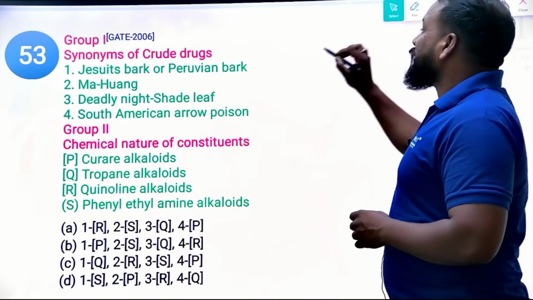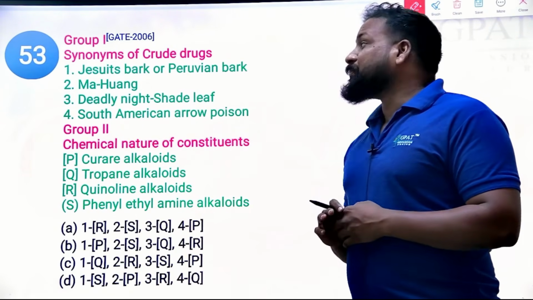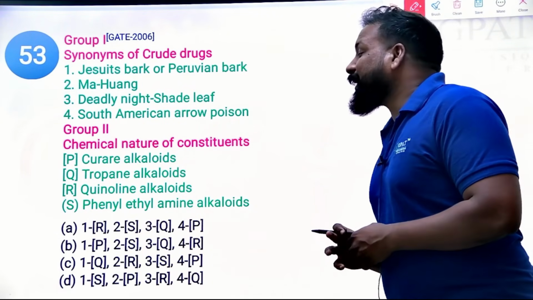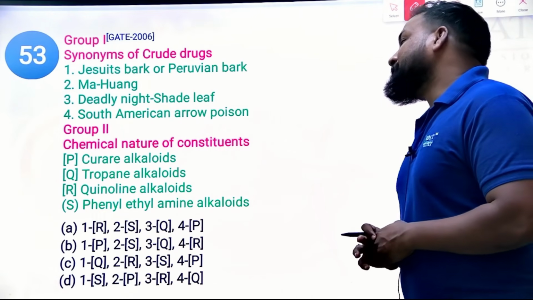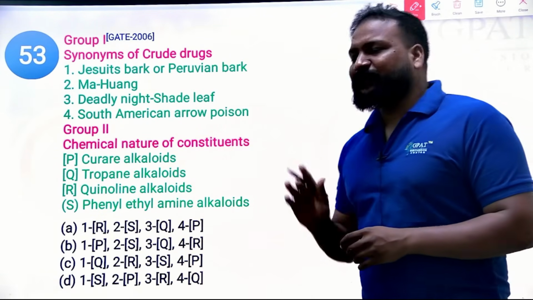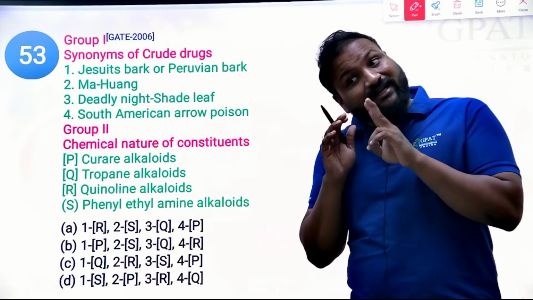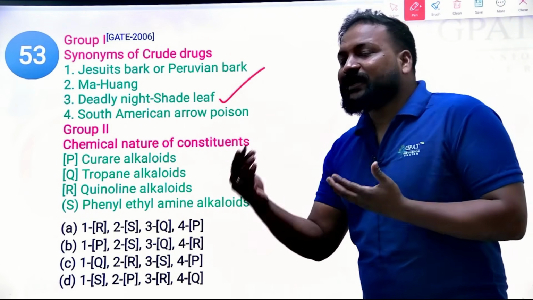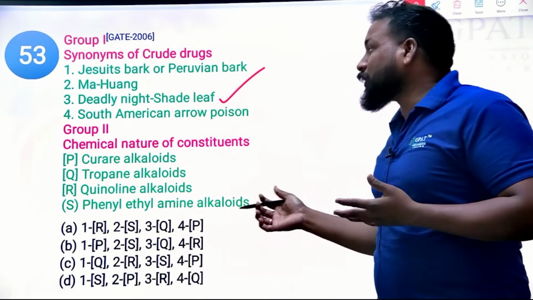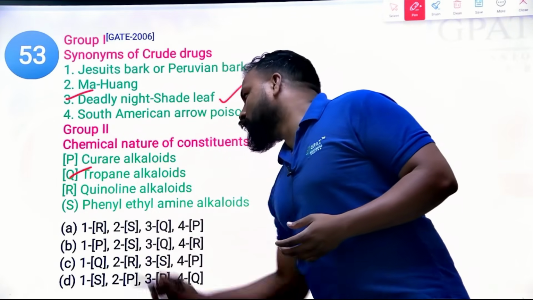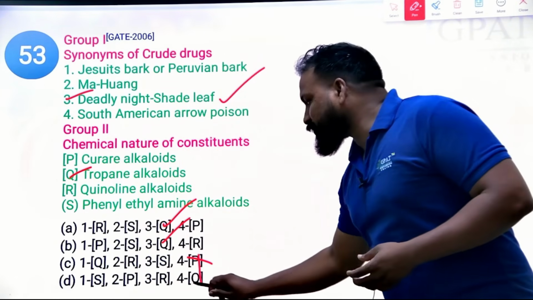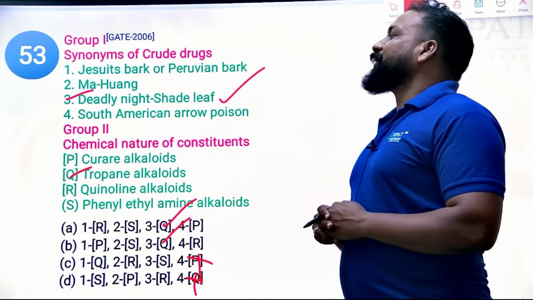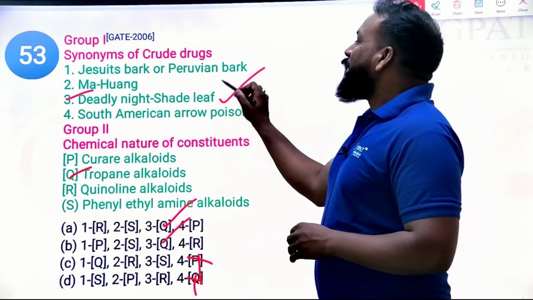Now let me tell you what you mean by these. Mahuang means ephedra. Deadly nightshade means belladonna. Deadly nightshade leaf, belladonna, clear? If you know at least one right option, you can go very near to the answer. We know deadly nightshade leaf is belladonna, and belladonna belongs to the tropane class. So we have two options here. Now eliminate these two options and tell me the right answer from the rest: mahuang and curare. Now we know bark. Find out the hint.